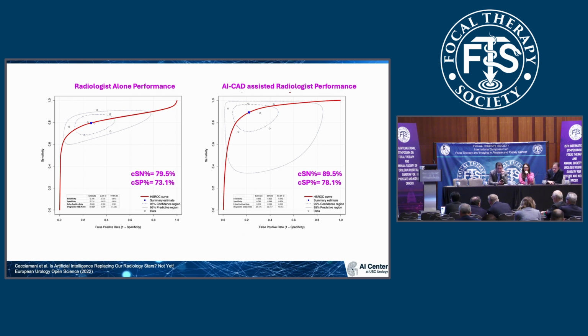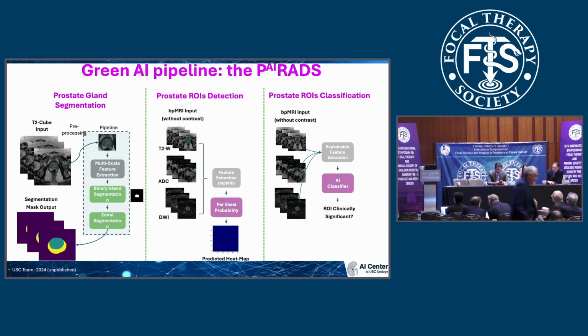But when the same radiologist is assisted by artificial intelligence, the cumulative sensitivity jumps to 89% and the cumulative specificity jumps to 78%, making the point that this kind of technology cannot do the job of a radiologist, but on the other side could potentially assist the radiologist, and why not the urologist, in better reading the images, and particularly the multiparametric MRI, in the detection of the clinically significant cancer.